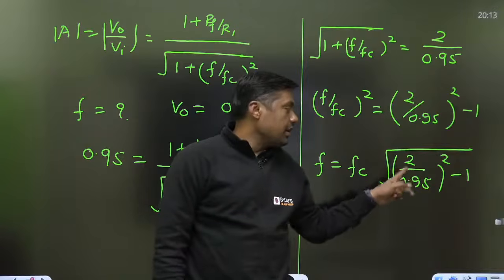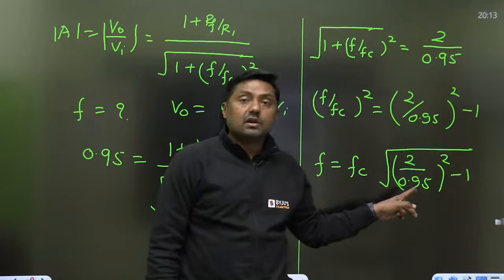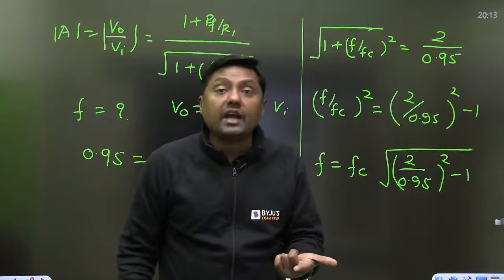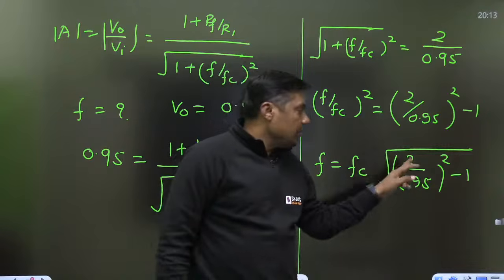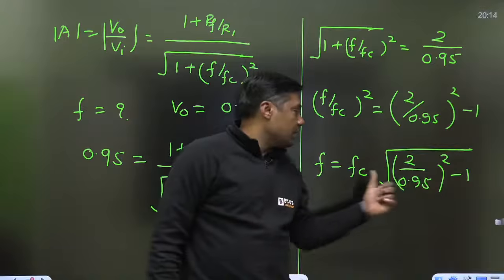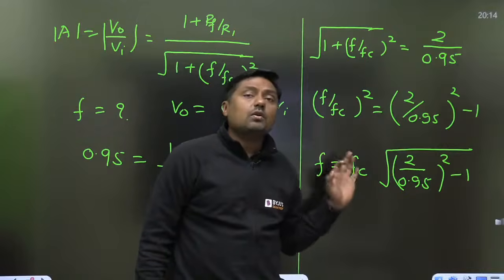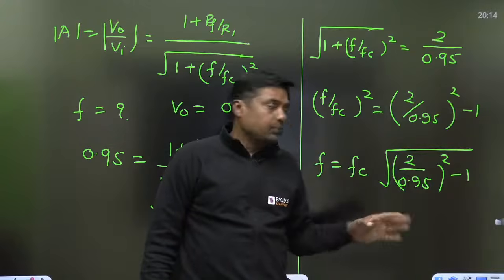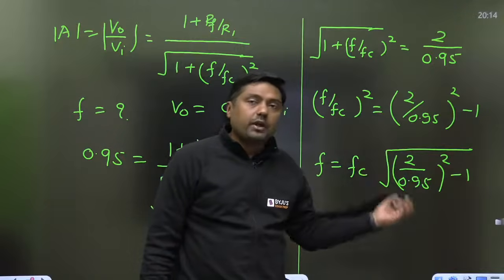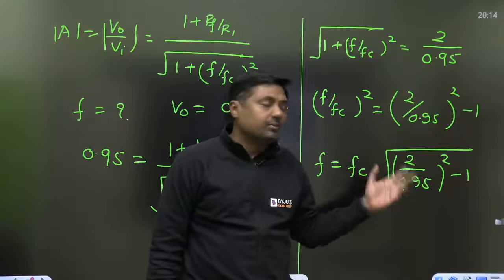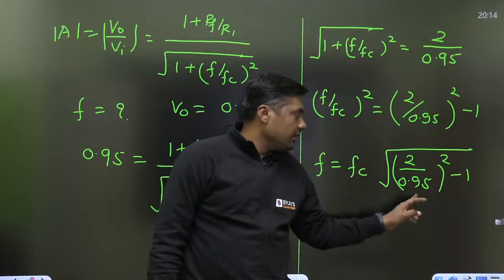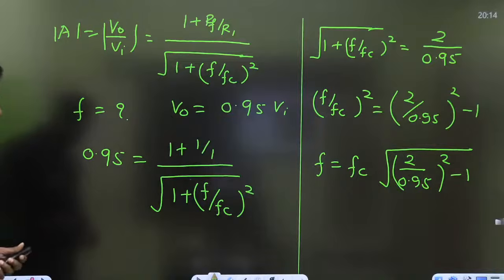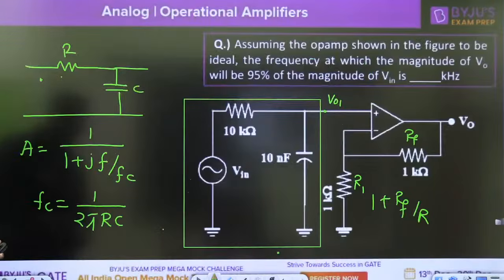That is the maximum gain divided by what is required here. Maximum gain is 2. And what is the gain required here? 0.95. So maximum divided by required, square, minus 1, into what? Fc. That will give you the frequency at which you can use it for any gain. Suppose the gain required is 0.95, 0.5, 1, 2, root 2, something else. So this is the maximum gain divided by that, minus 1, directly cutoff frequency. Remember this formula.